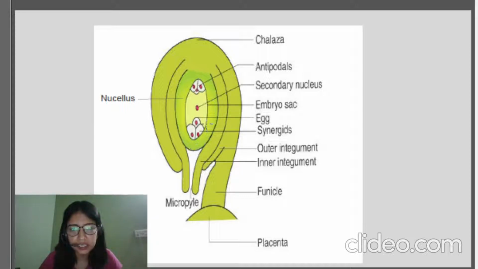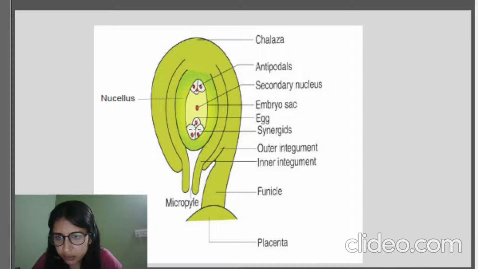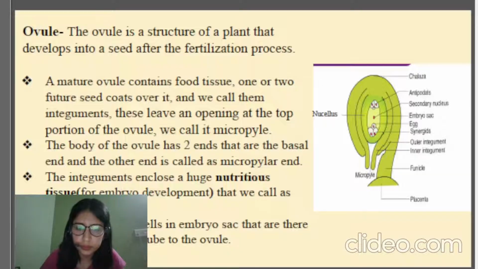8 celled and 7 nuclei. You will be counting along with me. We have 1, 2, 3, 4, 5, 6, 7. 7 nucleus, and cells we will be saying 1, 2, 3, 4, 5, 6, 7. There we have secondary nucleus. There we have 2 nucleuses. 7 celled, 8 nucleated structure will be seen in this ovule. Yes, 7 celled and 8 nucleated structure. Then we have this structure.